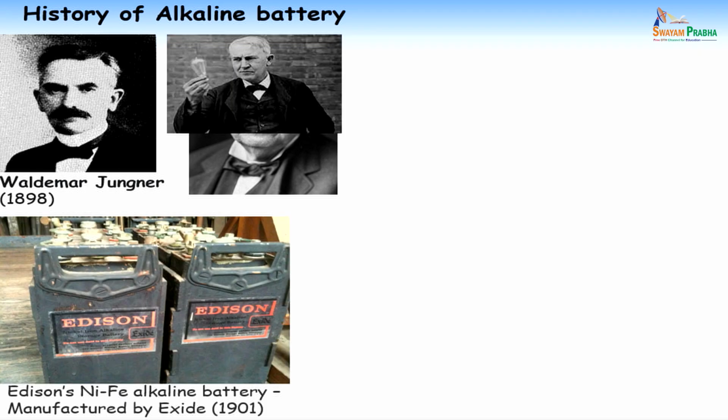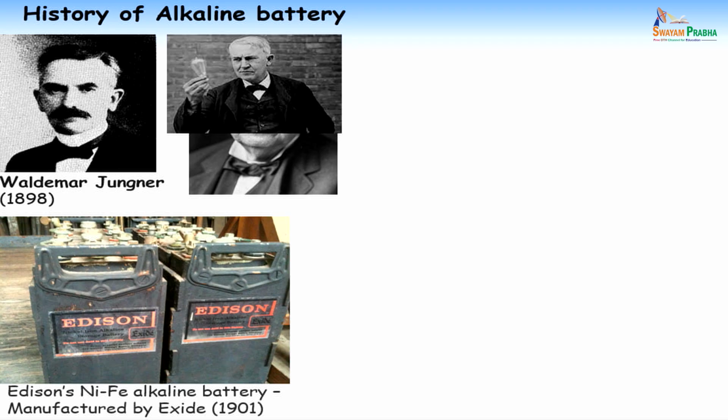So this person first developed the alkaline batteries. His batteries were used in the Second World War, 1942. He used nickel cadmium batteries, alkaline batteries, as well as nickel iron batteries.